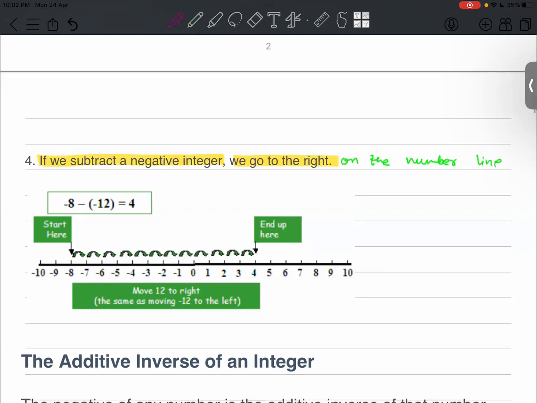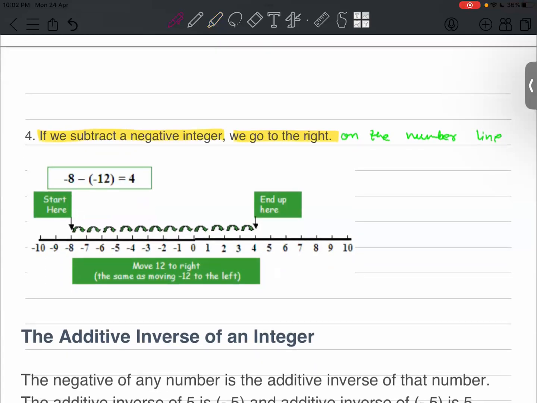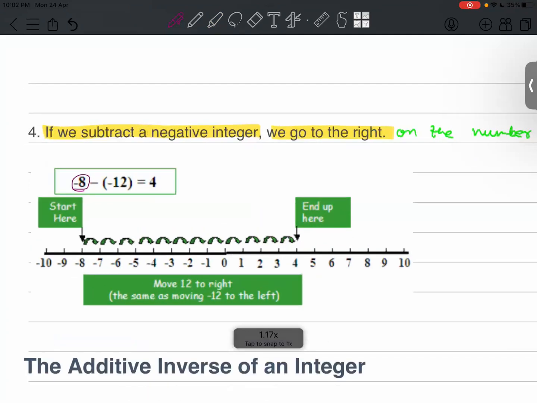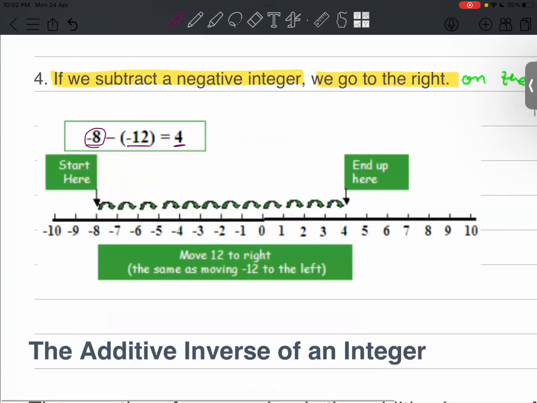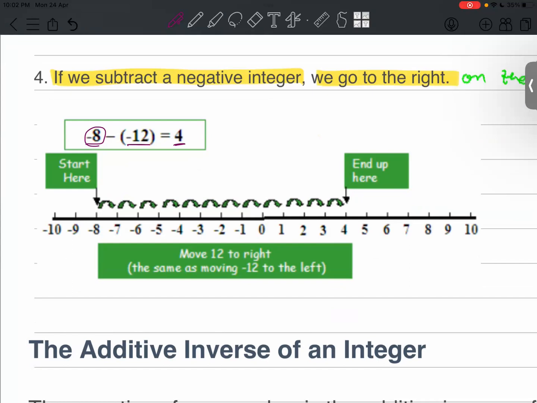Now see here. Here we have taken -8 and we are subtracting a negative integer. Which is the negative integer here? -12. And where do we land? 4. Now let's have a look at the position. -8 is here and 4 is here.